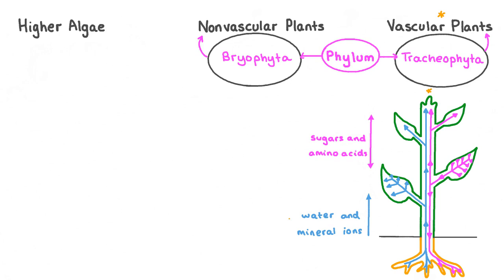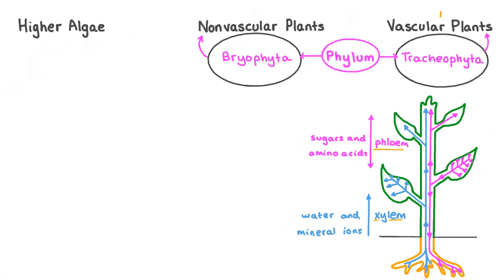These are used to transport water and mineral ions from the roots to the rest of the plant, and other nutrients like sugars and amino acids, mainly from the leaves where most of them are produced, both up and down the plant to all the cells that might require them. There are two different types of vascular tissues with different cell structures that transport these different substances. They are called the xylem and the phloem.